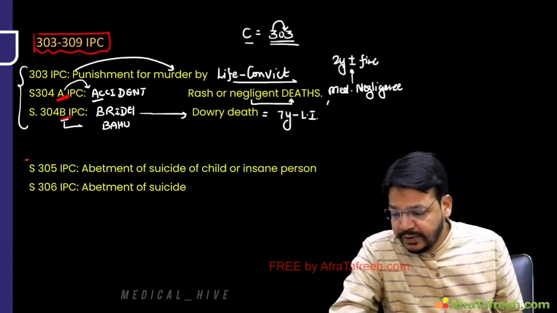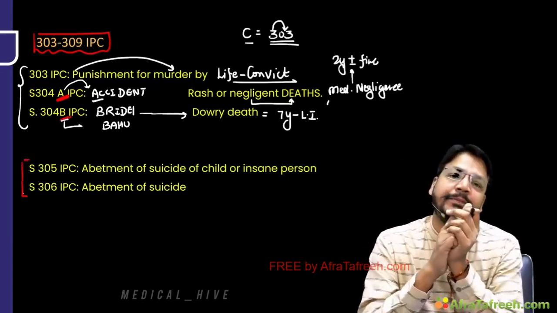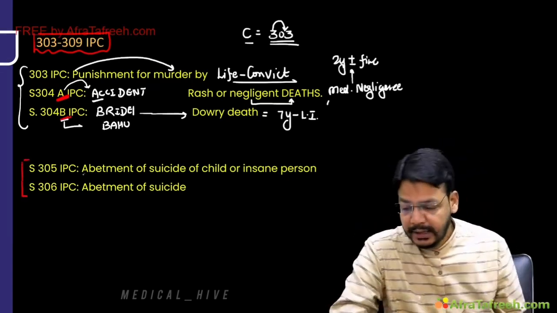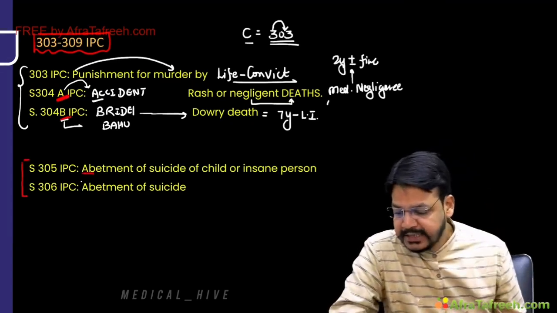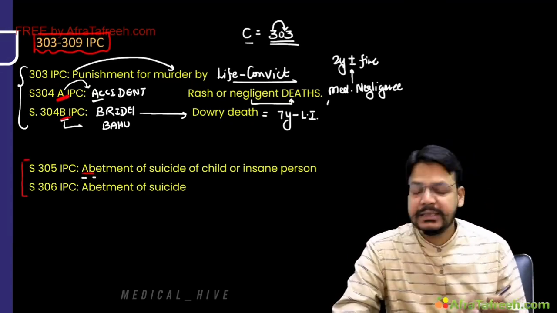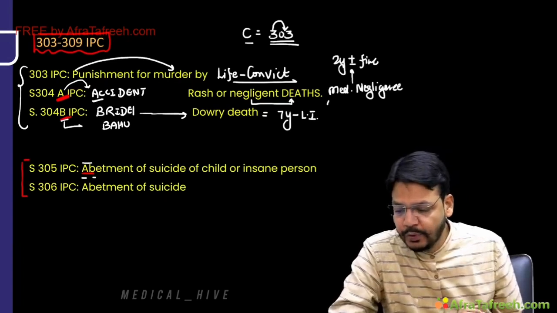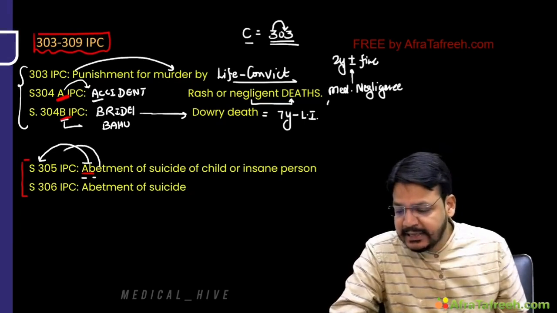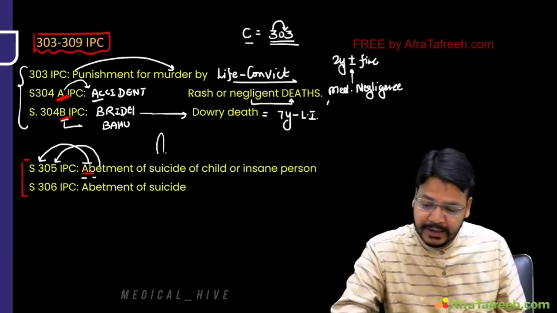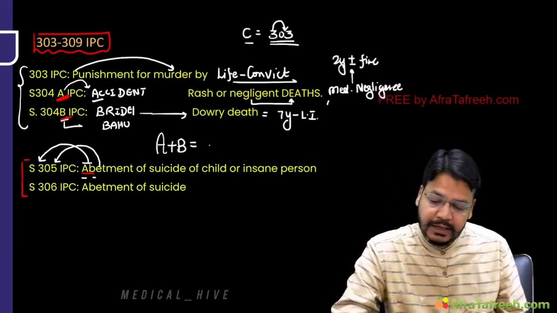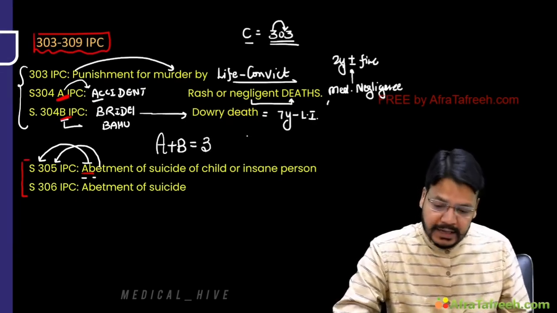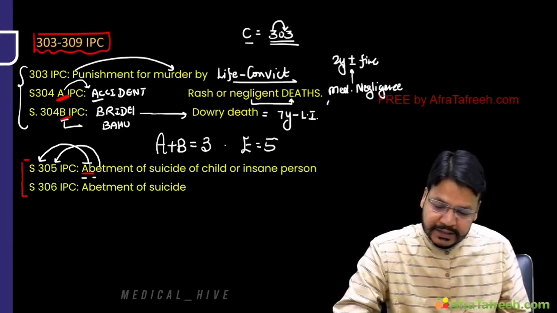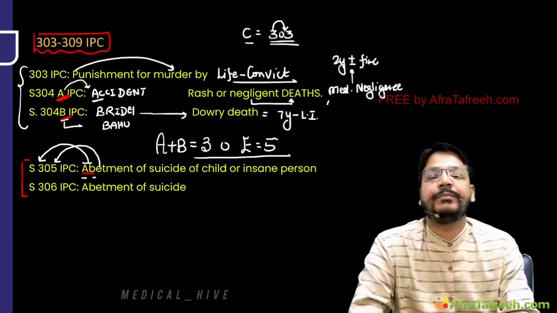Now, sir, 305 IPC. How would you remember, sir? I am telling you the trick. A plus B. A is the first alphabet, B is the second alphabet. A plus B both become 3: 1 plus 2, 3. E is the fifth alphabet. So it's a very simple trick. A plus B is equal to 3, E is the fifth alphabet. This is 305 IPC.